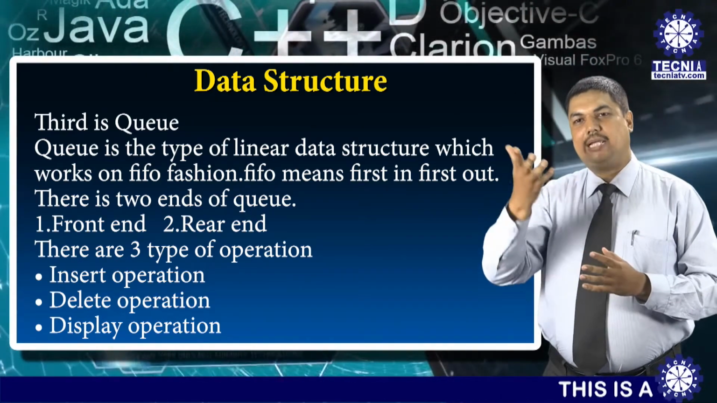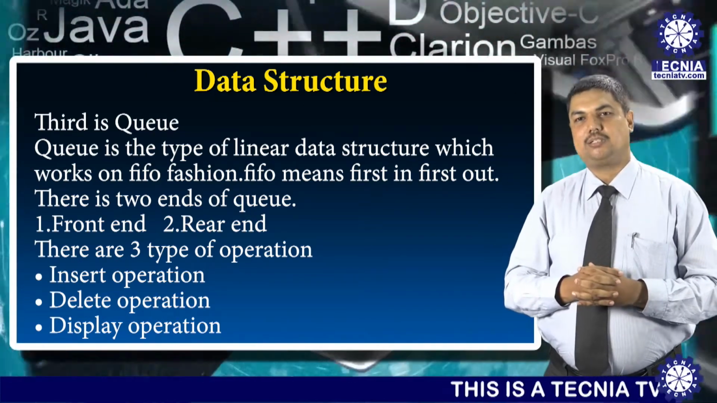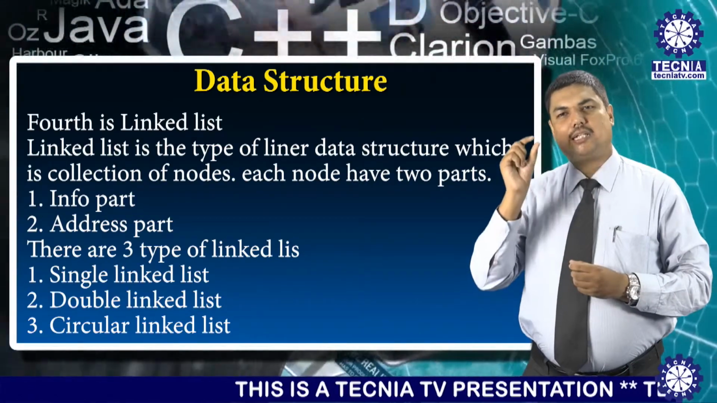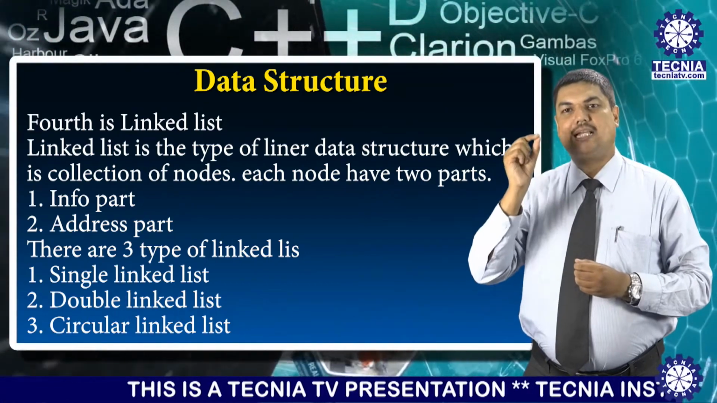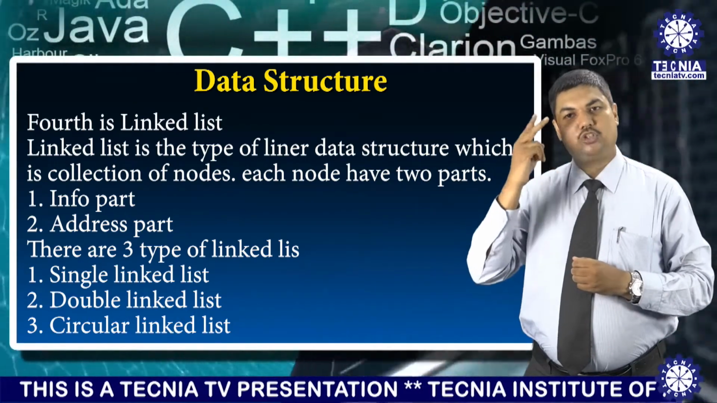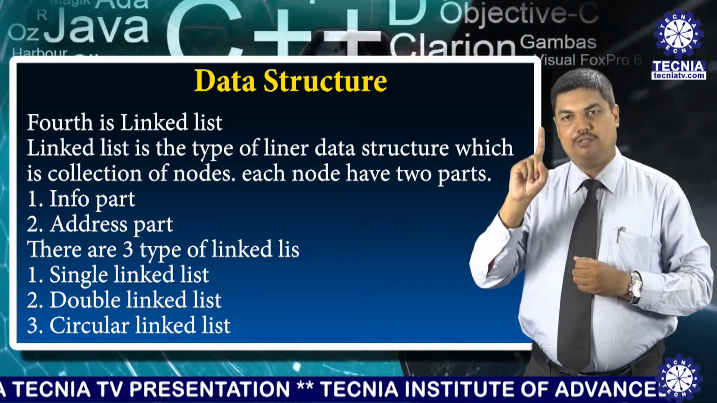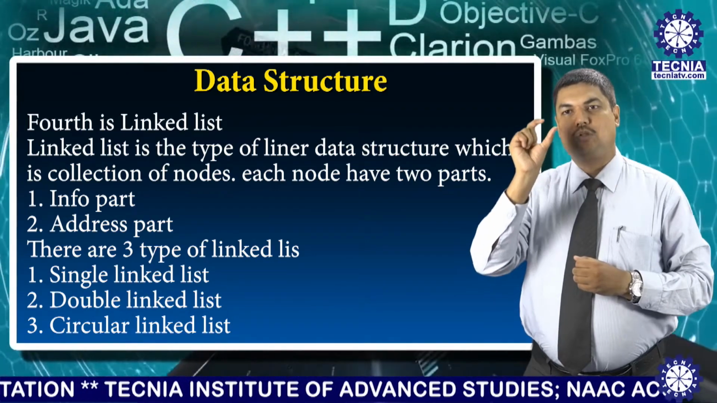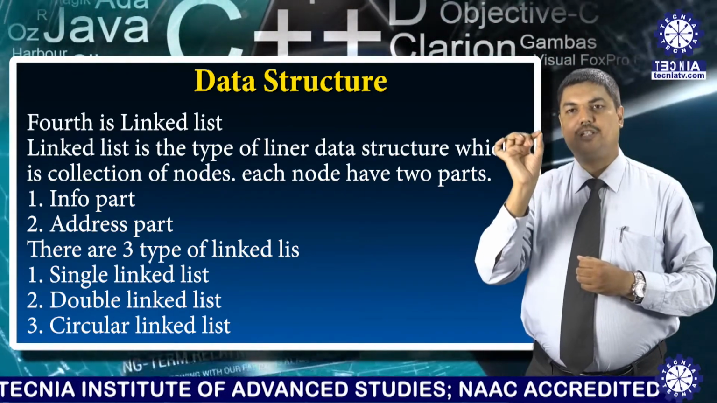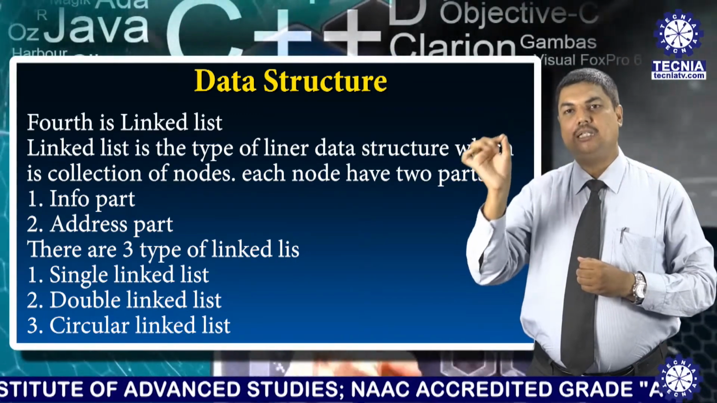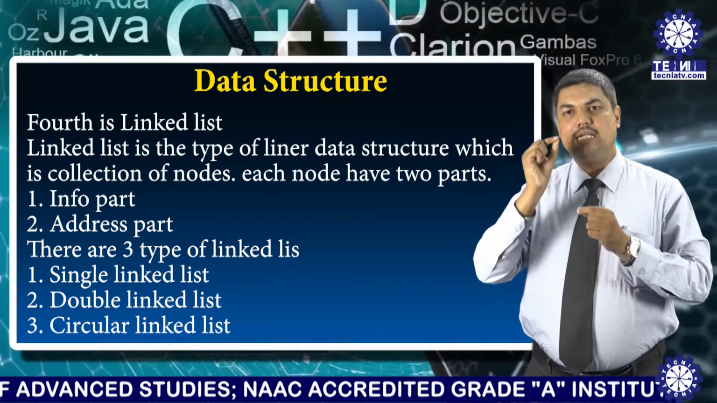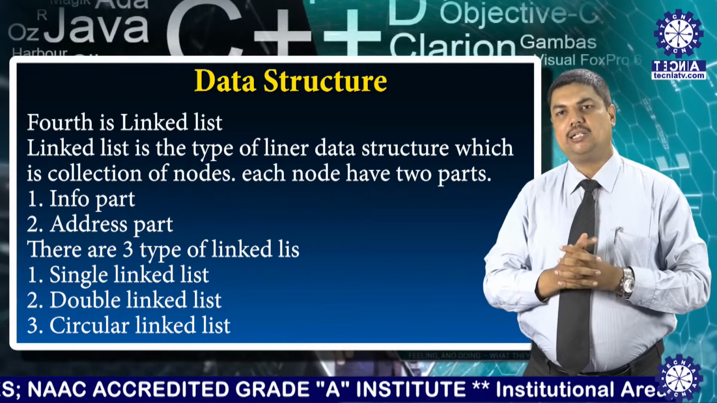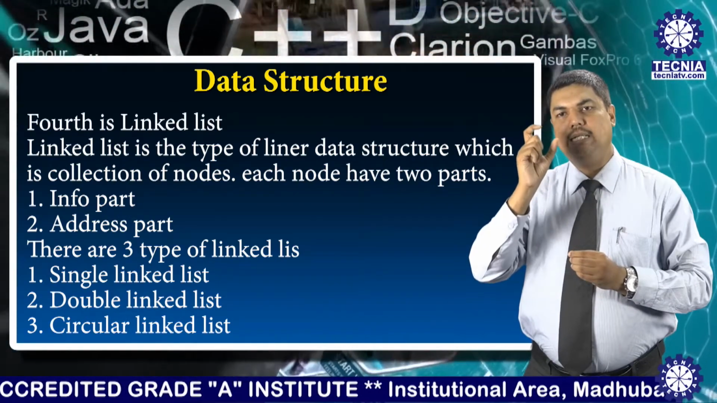Now we can discuss another type of data structure, which is the linked list. Linked list is a type of linear data structure which is a collection of nodes. Each node has two parts. One is known as the info part, another is your address part. So a node consists of two types of parts. This address part is also known as the link part. What is the meaning of the link? Link is linking a node to another node. We can specify here about the parts of the linked list.